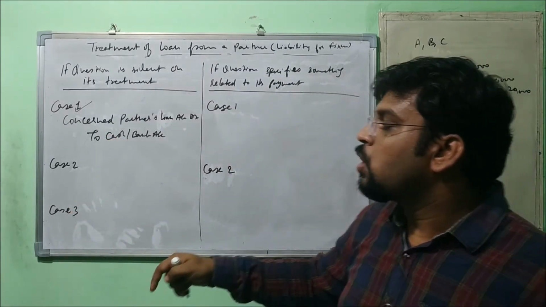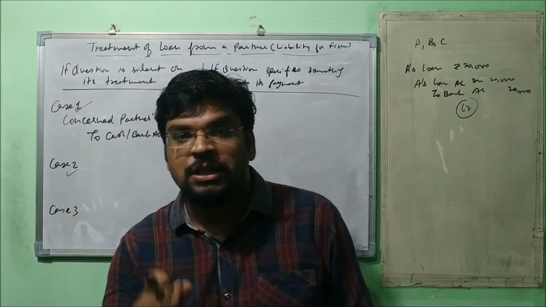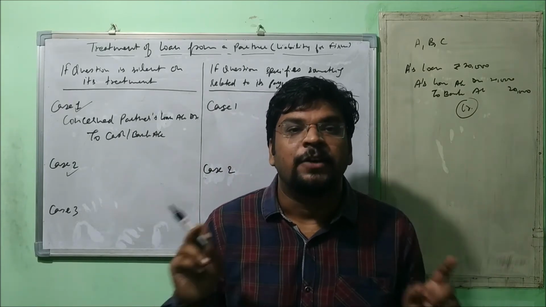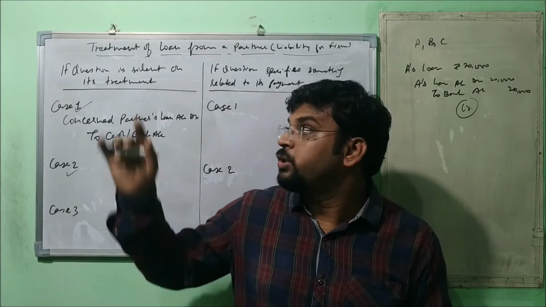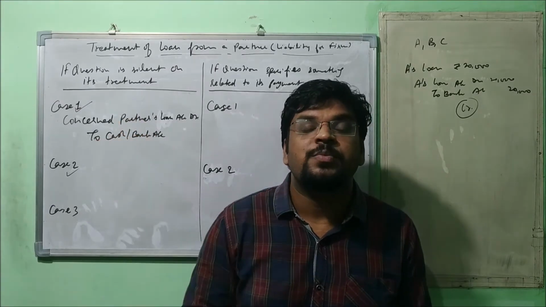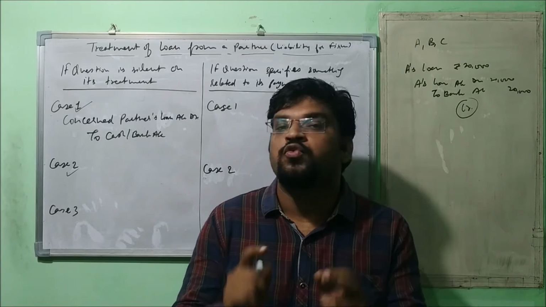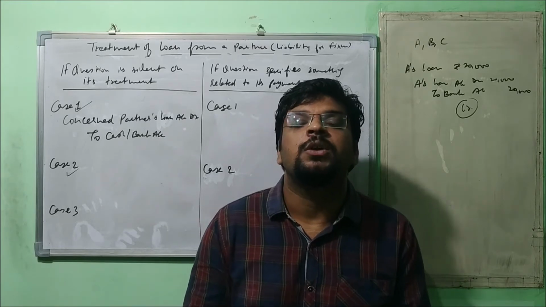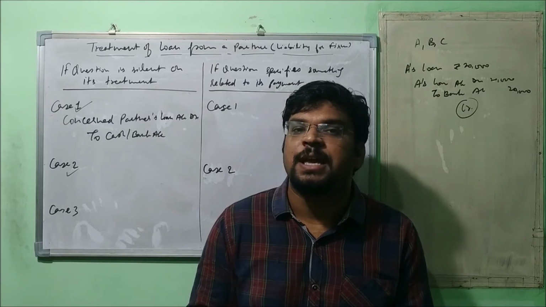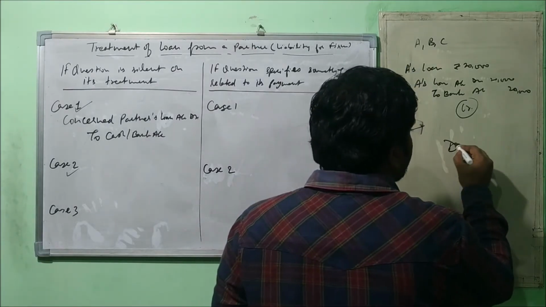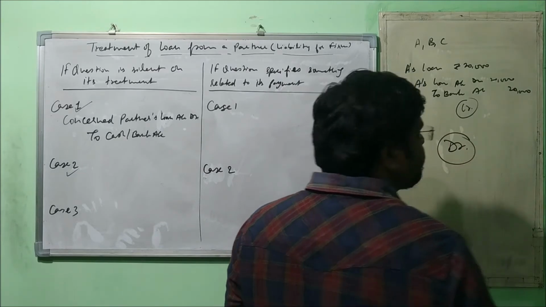Now let's talk about the second situation. In that, what happens? Credit balance does not exist. We prepared realization account, question is silent about it. We prepared partner's capital account, and we saw that A has given loan to firm. Then roughly we calculated the balance of A's capital, and then we got to know his capital balance is debit.